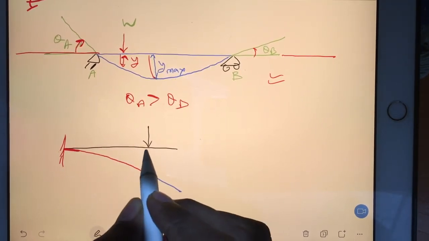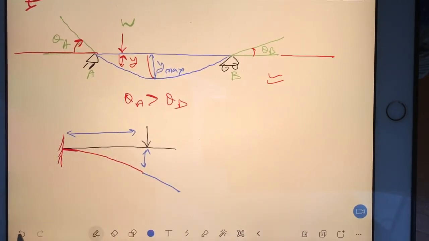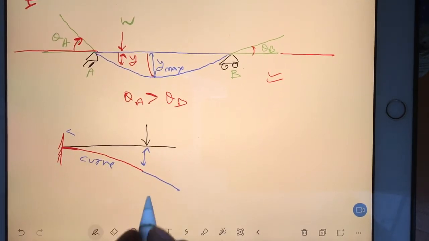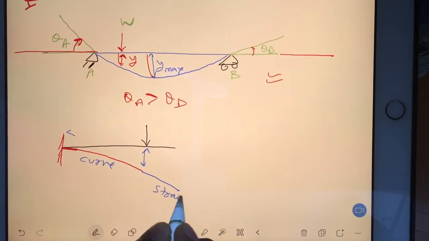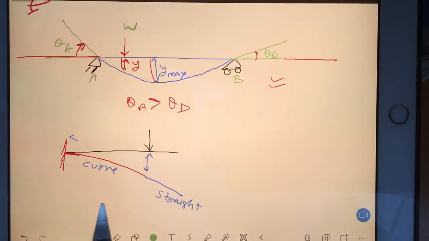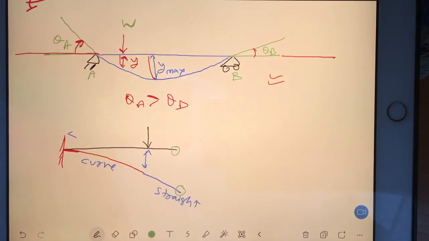After this it will be straight line. So until the load from the left end, your beam is somewhat curved. So you have curve here, but this part is straight, right? So see here. Now at this point you can find out slope.